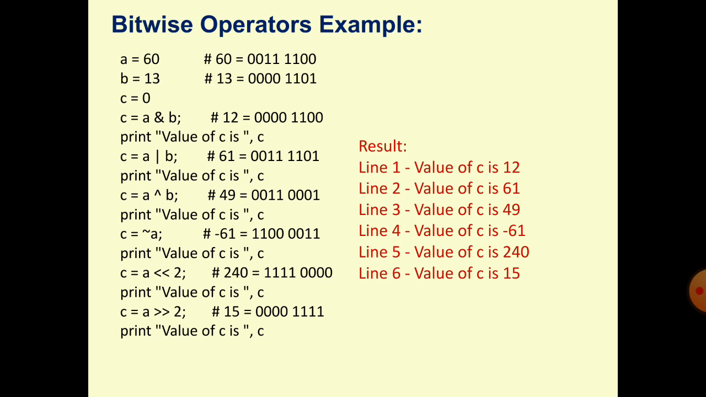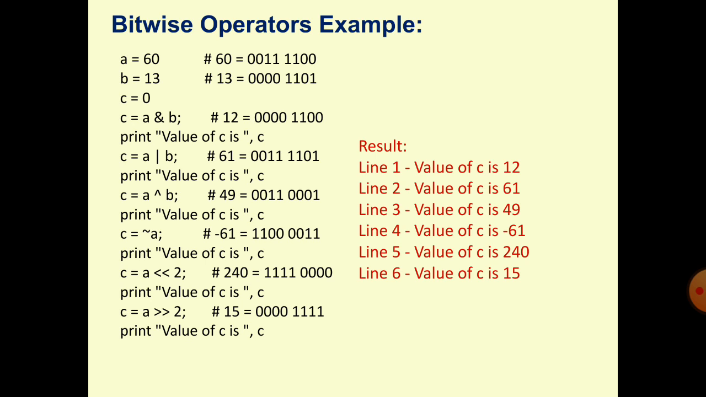Now, C is equal to A exponent (XOR), A carried B. You will get C is 49. C is equal to tilde A, minus 61.